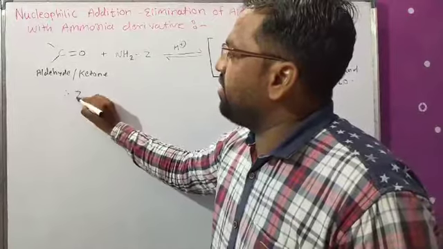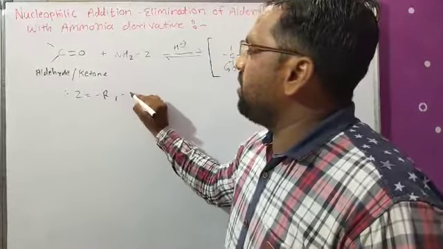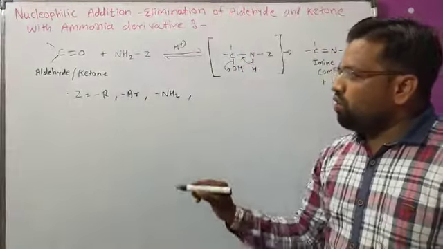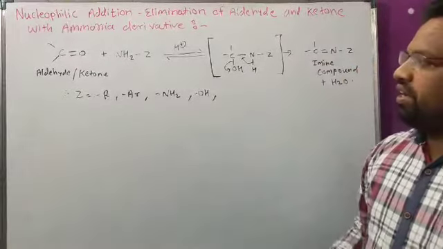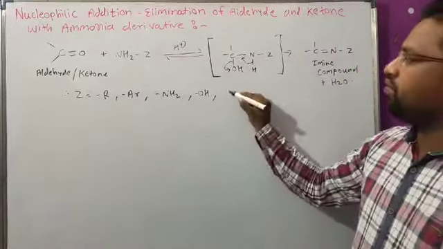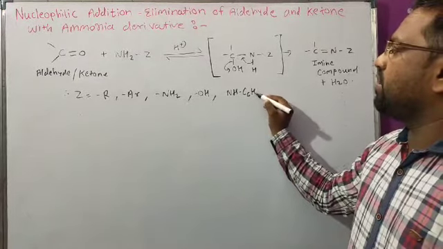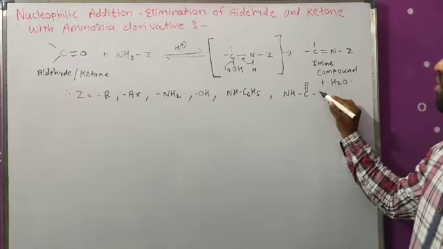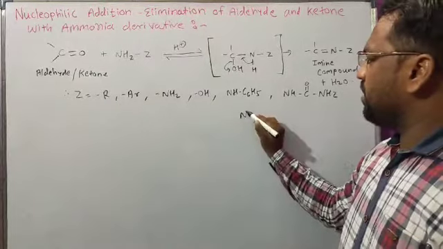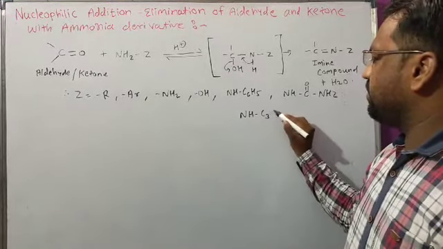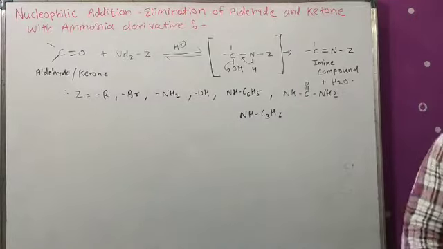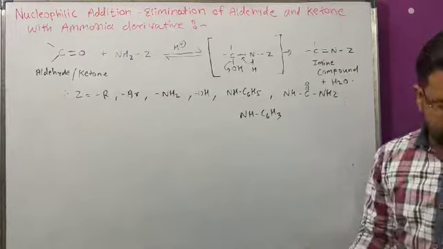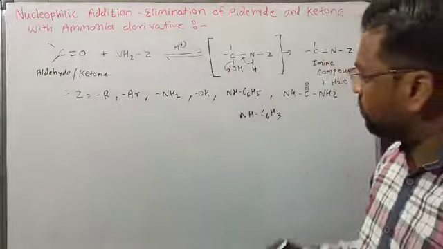In this reaction Z may be an alkyl group, an aryl group, an NH2 group, an OH group, NHC6H5, NHC double bond O NH2, or NHC6H3 with NO2.